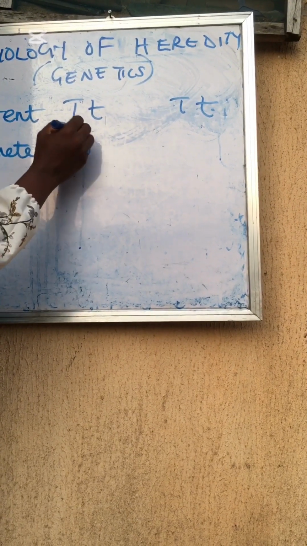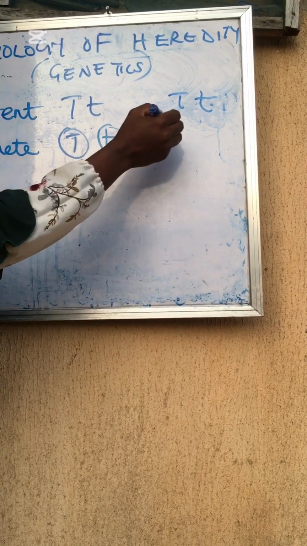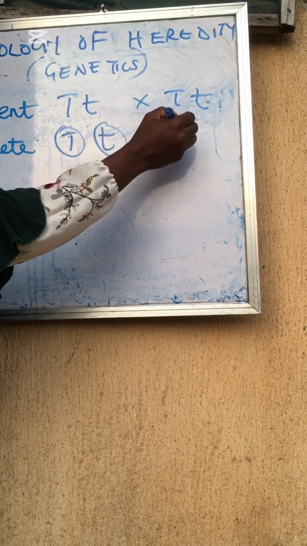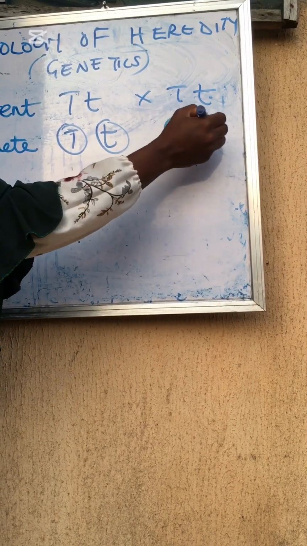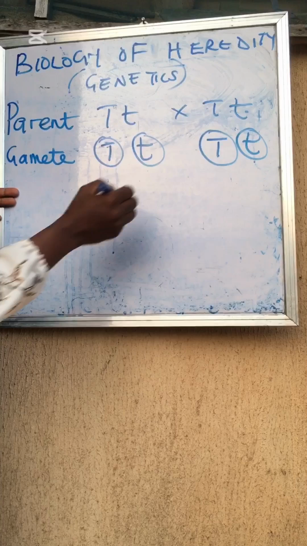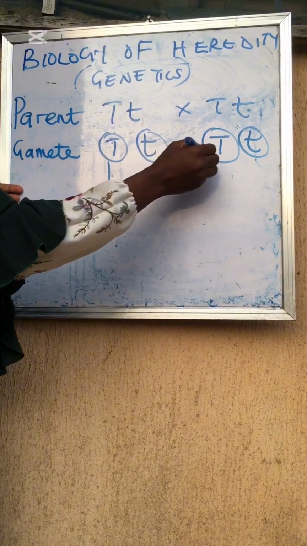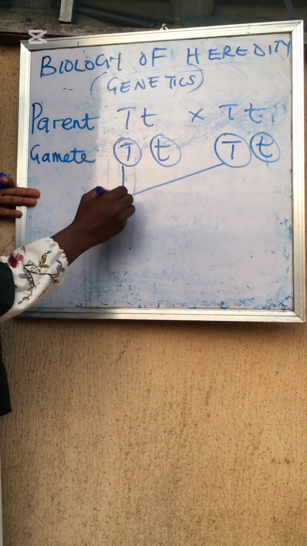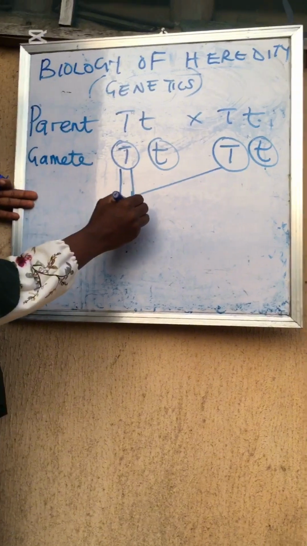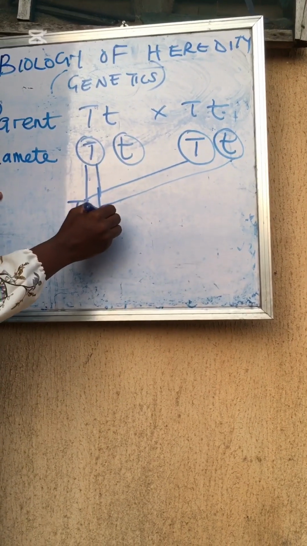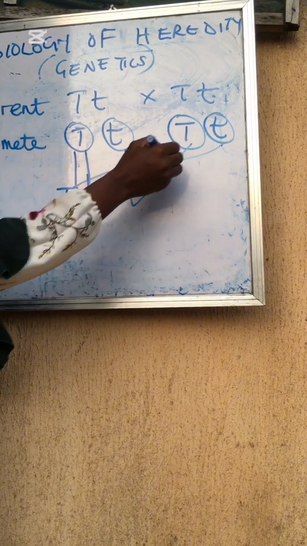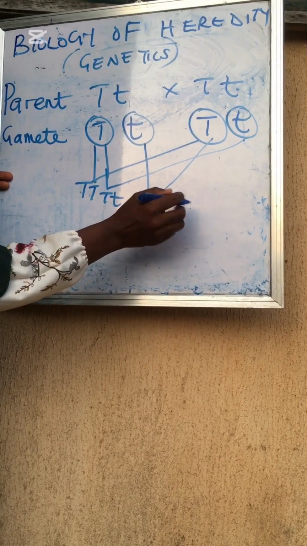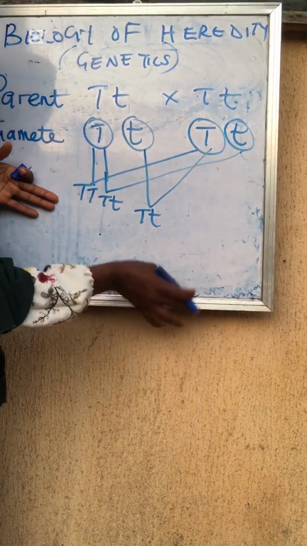Now I'm showing you the right way to make your crossing. The parents, you've seen it. Then at gametes level, they separated. Have you seen it? So we are trying to cross it in order to have our offspring. I showed you how to cross it very well here, and I believe you can also do the same thing yourself.